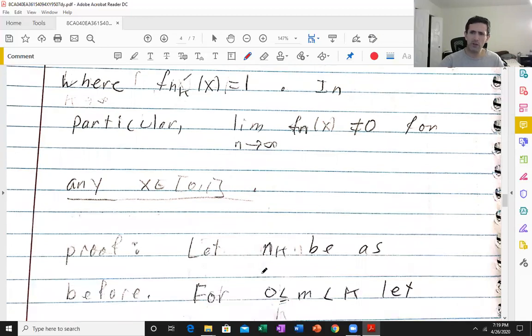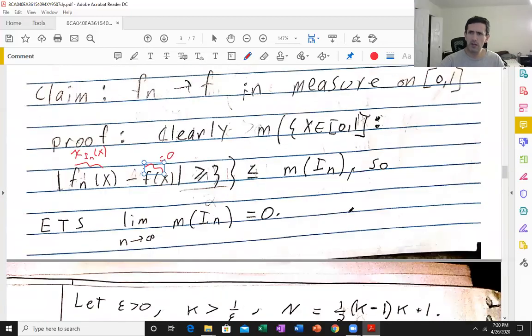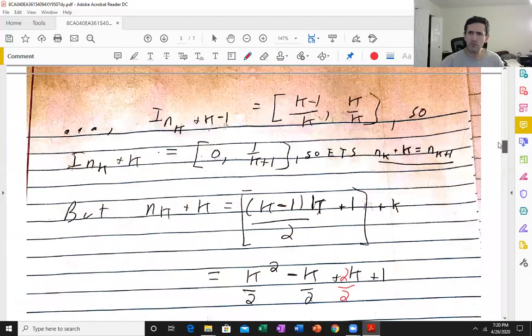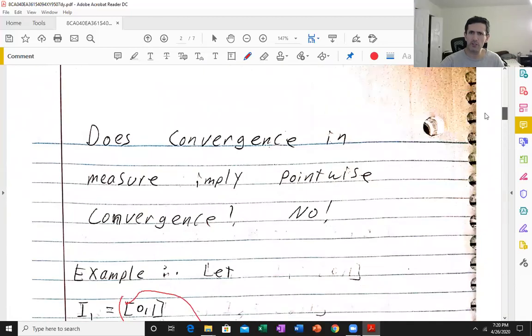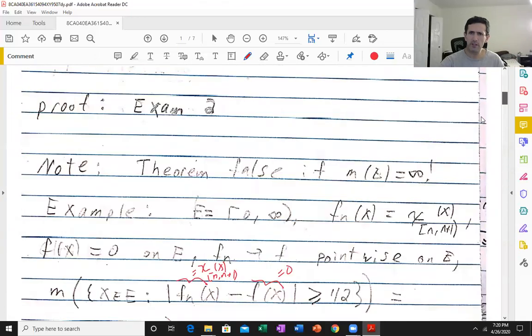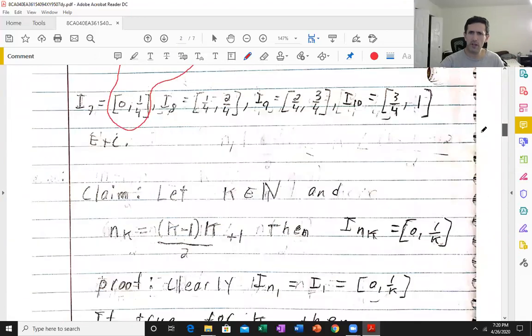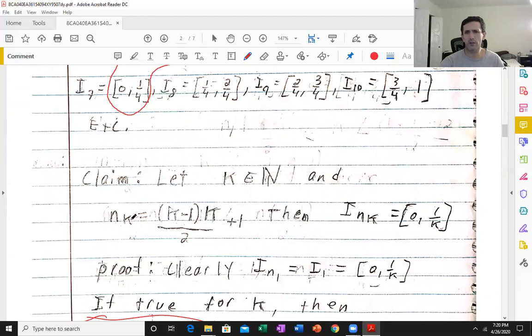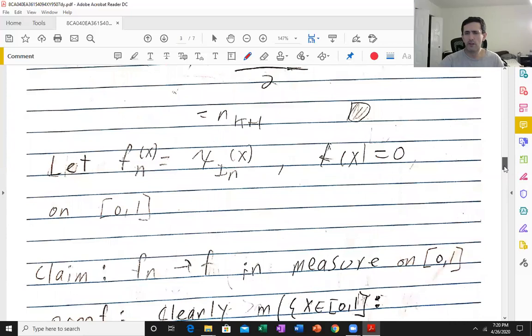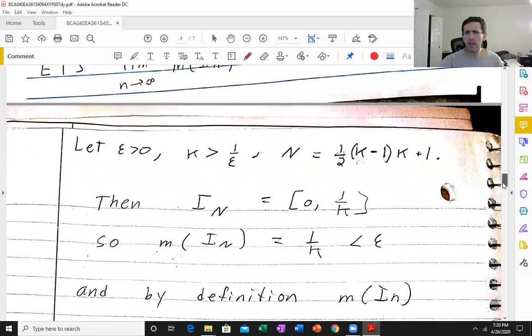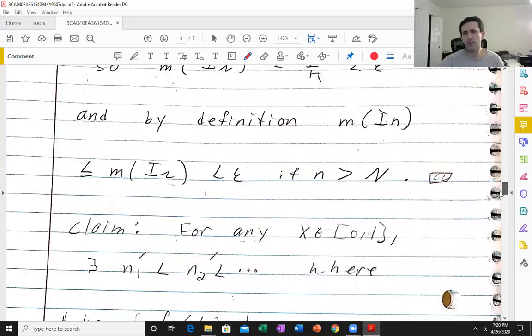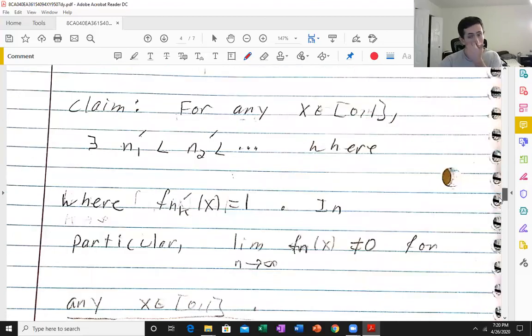Okay, so let n_k be as before. n_k is just this integer right here. Let I_{n_k} be 0 to 1 over k. Now let's see what n_k prime is going to be.